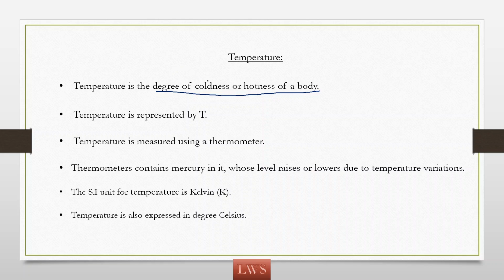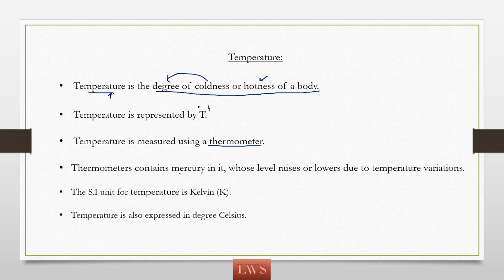Which body is colder and what is its degree, that is its temperature. Which body is hotter and what is its degree, that is nothing but its temperature. So temperature is the degree of coldness or hotness of a body, and we represent temperature with the letter T.